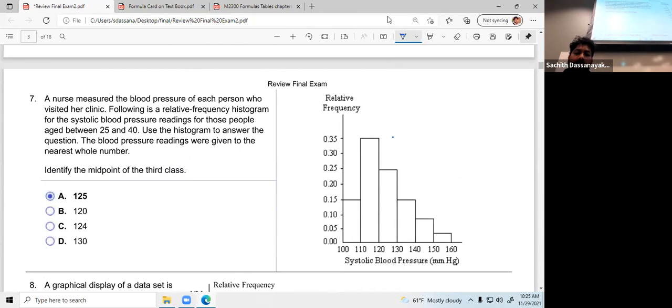Identify the midpoint of the third class. 1, 2, 3. This class. How do you find the midpoint? You don't need the frequency or relative frequency to find that. What is this class? 120 to 130, right? So what's the midpoint? It's this value right here. So what is that value? 125, right? 120 plus 130, that's 250, divided by 2. It is 125.